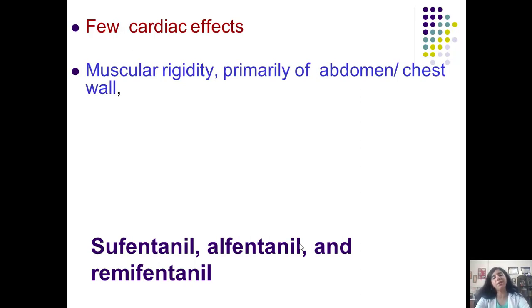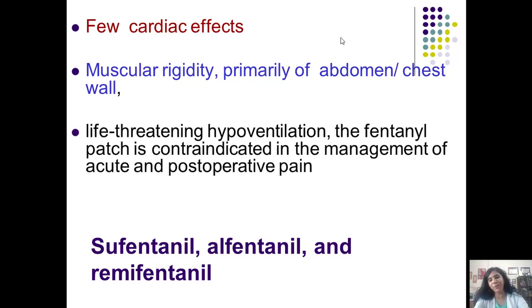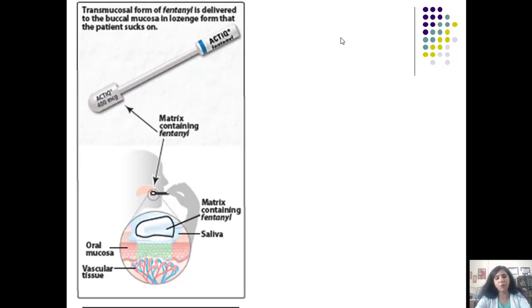It has few cardiac effects, and it has less histamine releasing potential, but because it is a very strong opioid, it is going to cause chest rigidity and abdominal rigidity, which is going to compromise respiration, as I told you. Life-threatening hypoventilation has been seen even with the fentanyl patch when it was used in the management of acute and post-operative pain. So we have to be very careful about the respiratory depressant potential of fentanyl.